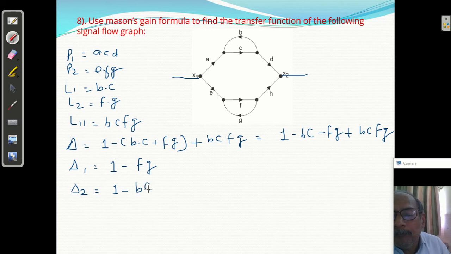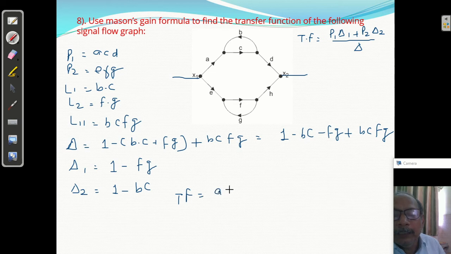So what is the value of transfer function using the Mason's gain formula? P1 del 1 plus P2 del 2 upon del. That is the answer. So transfer function equal to what? P1 means A, C, D. P1 is A, C, D into del 1, which is 1 minus F, G, plus P2.